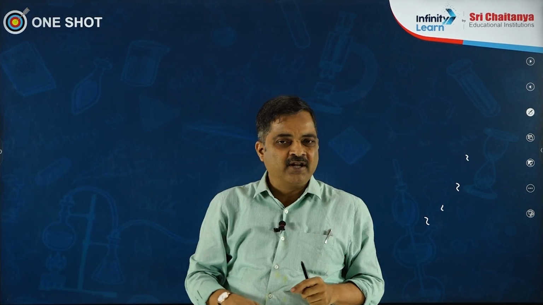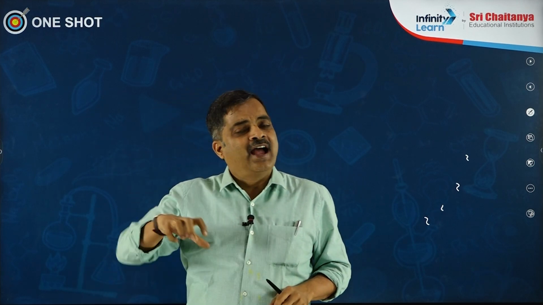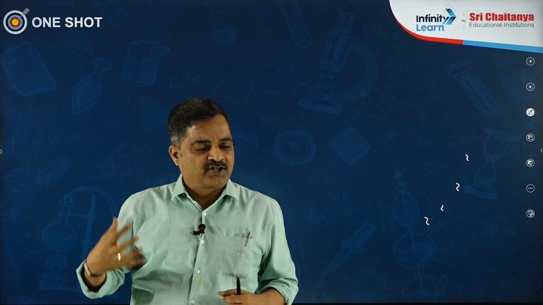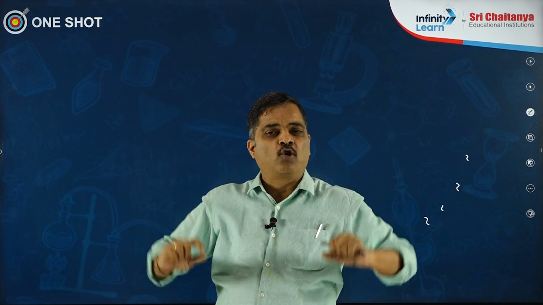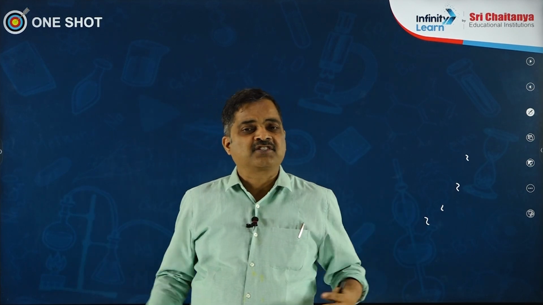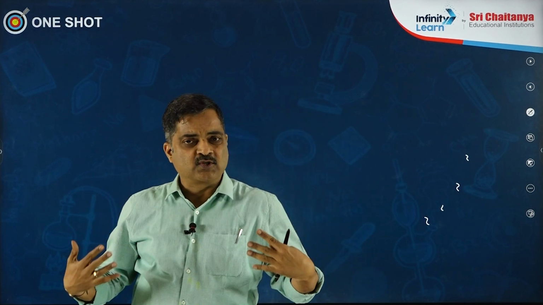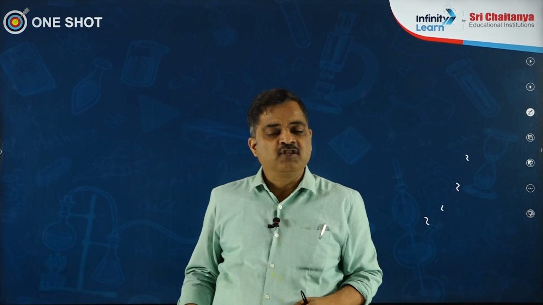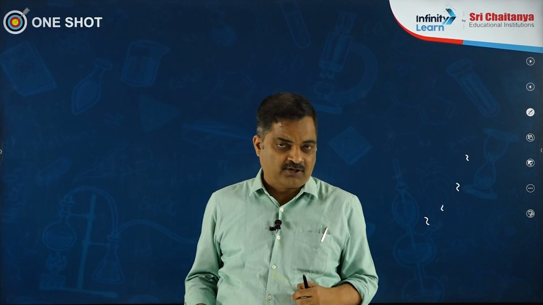I forgot 3 points, children. They're simple in structure, complex in behavior. Next important point, they have nutritional diversity. Third important point, they show a primitive type of sexual reproduction where there is a transfer of DNA from one bacterium to another, either with the help of a conjugation canal produced by sex pili, you call it conjugation, or with the help of an external medium, you call it transformation, or with the help of a virus, you call it transduction. Either way, it is the transfer of DNA from one bacterium to another which brings variations in the bacterium which receives it. Therefore, it is a sort of sexual reproduction.